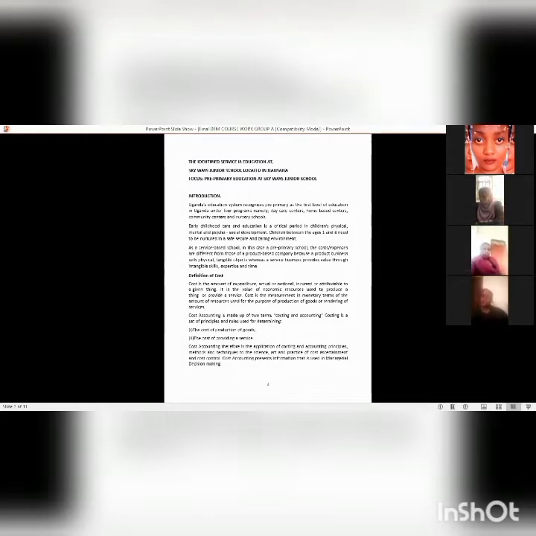So we went into defining what the cost is, because if you're costing, it is important to understand what a cost is. And we defined cost as an amount of expenditure, actual or nominal, incurred or attributable to a given thing. It is the value of economic resource used to produce a thing or provide a service. Cost is a measurement in monetary terms of the amount of resources used for the purposes of production of goods or rendering of a service.